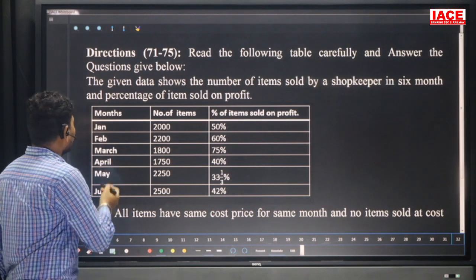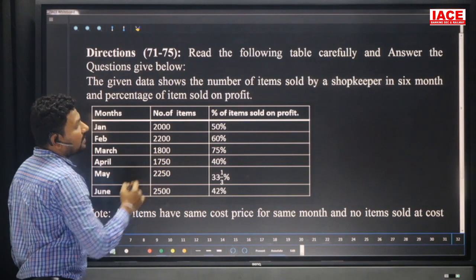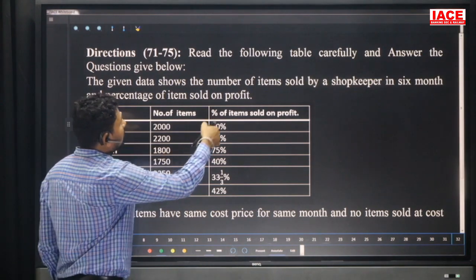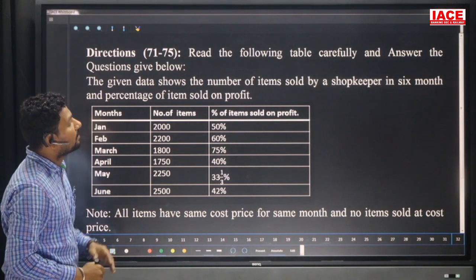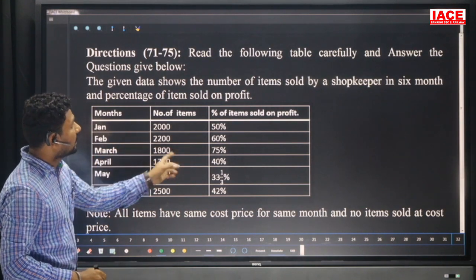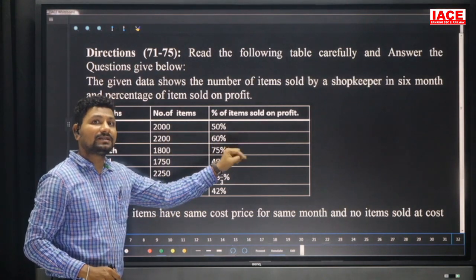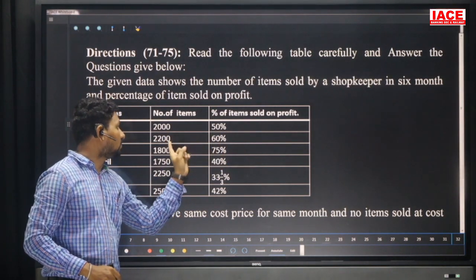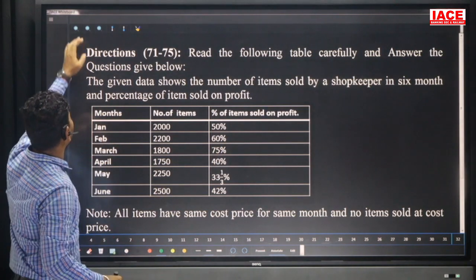Here the months are given, Jan to June, and the number of items are mentioned, which are the number of items sold. In this, here how much percentage profit they are getting. The given data shows the number of items sold by the shopkeeper and how much percentage profit. In this, 2050 percentage items profit means remaining 50 percentage loss. In 2260 percentage profit means 40 percentage loss. And we'll go for the questions.